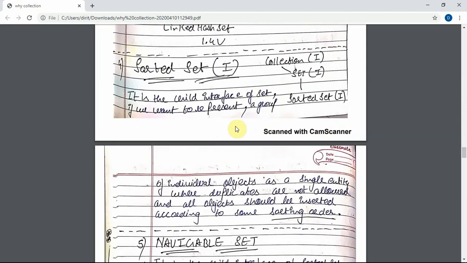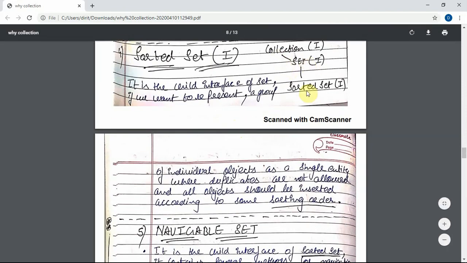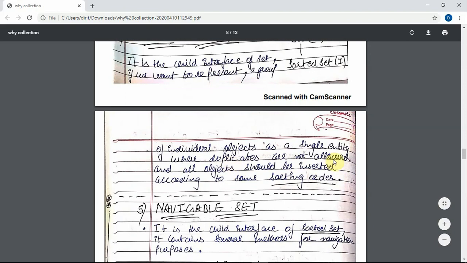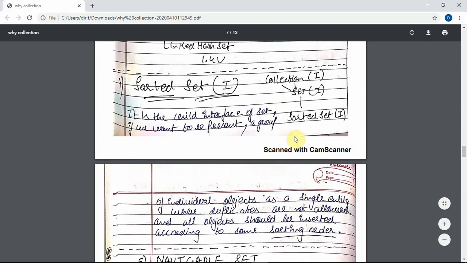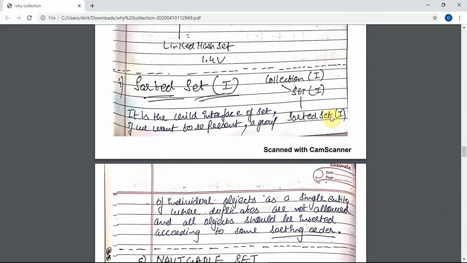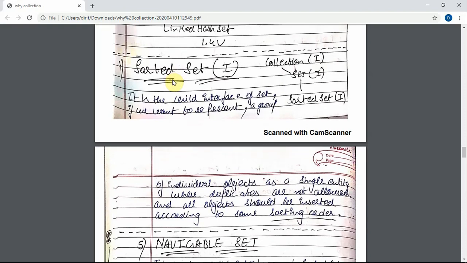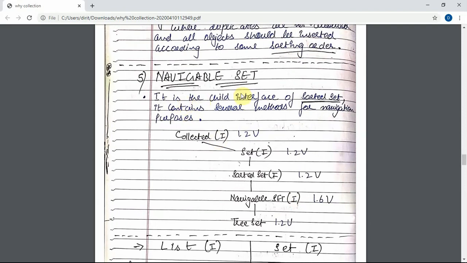SortedSet is a child interface of set. If we want to represent a group of individual objects as a single entity where duplicates are not allowed and all objects should be inserted according to some sorting order, we go for SortedSet. You can guess that from the name: in a simple set there is no insertion order, but in a sorted set there is some sorting. NavigableSet is the child interface of SortedSet.